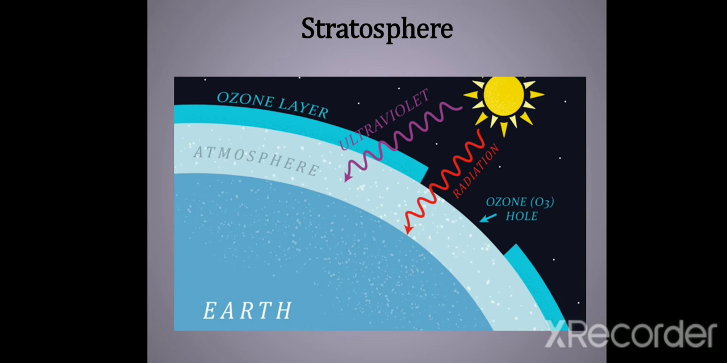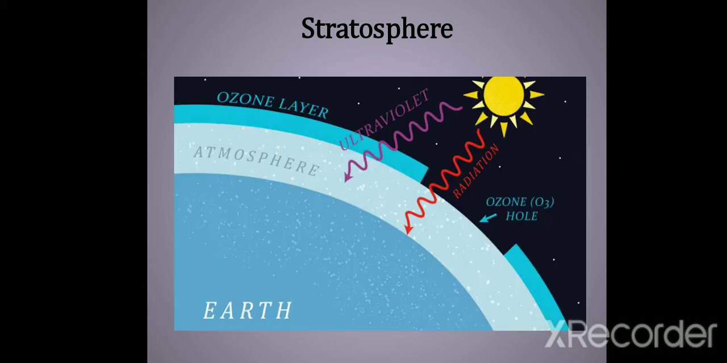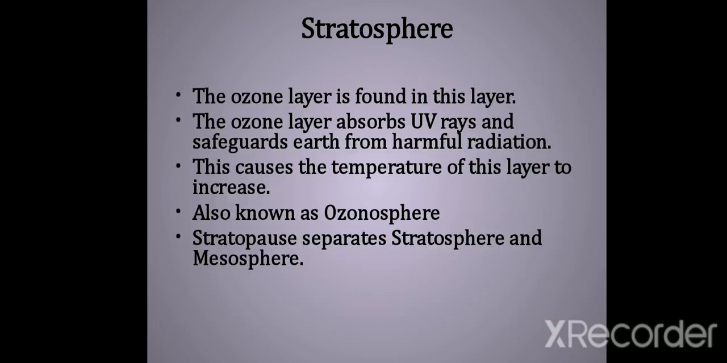So shall we discuss on it? The ozone is found in this layer. This layer absorbs UV rays and safeguards Earth from harmful radiation, which is denoted in this image. Then this causes the temperature of the layer to increase, because the ozone is absorbing the sun's heat to the maximum. So how will be the temperature of the layer? It will be higher than that of troposphere. Troposphere's upper layer temperature will be lesser than that of stratosphere, because stratosphere has ozone in it, and therefore the temperature will also be high.